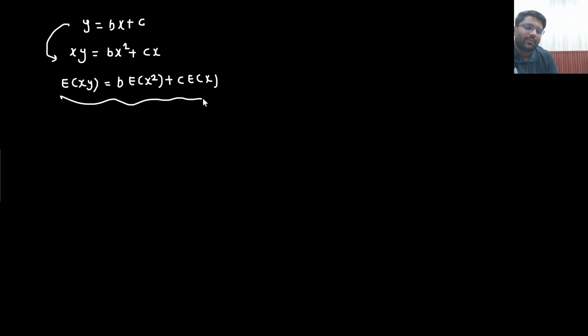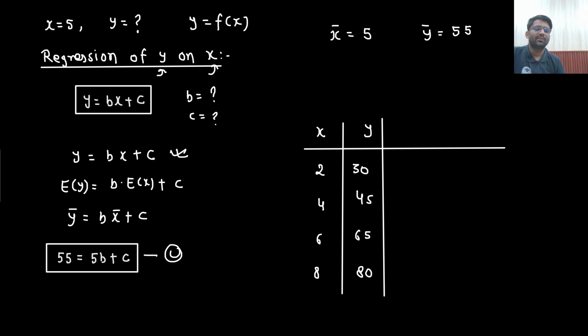Again you take the expectation operator. So expectation of xy equals b times expectation of x square plus c expectation of x. That means for xy bar, you calculate the data of xy, x into y, then take its average. You calculate the data of x square, then take its average. You calculate the data of x, then take its average.